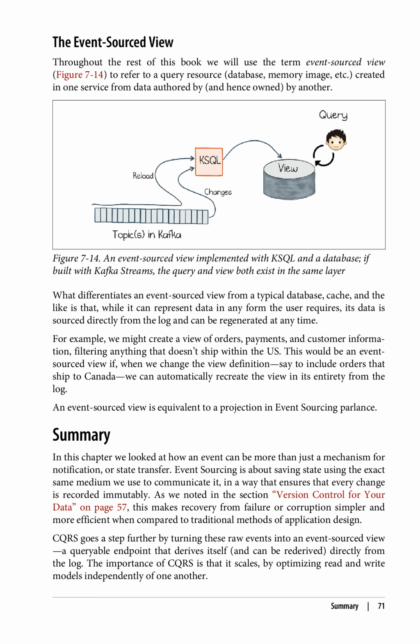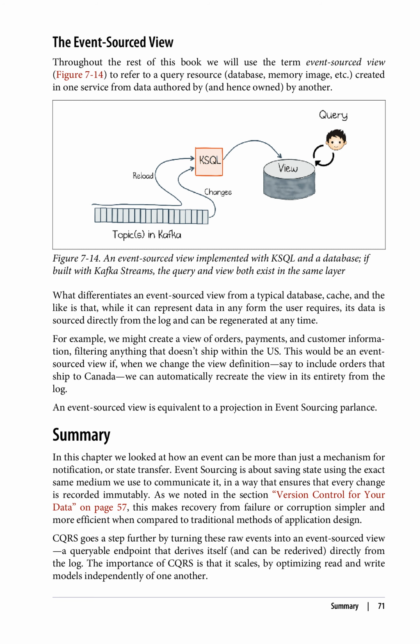Summary: in this chapter we looked at how an event can be more than just a mechanism for notification, or state transfer. Event sourcing is about saving state using the exact same medium we use to communicate it, in a way that ensures that every change is recorded immutably. As we noted in the section Version Control for Your Data on page 57, this makes recovery from failure or corruption simpler and more efficient when compared to traditional methods of application design. CQRS goes a step further by turning these raw events into an event-sourced view, a queryable endpoint that derives itself, and can be rederived, directly from the log.